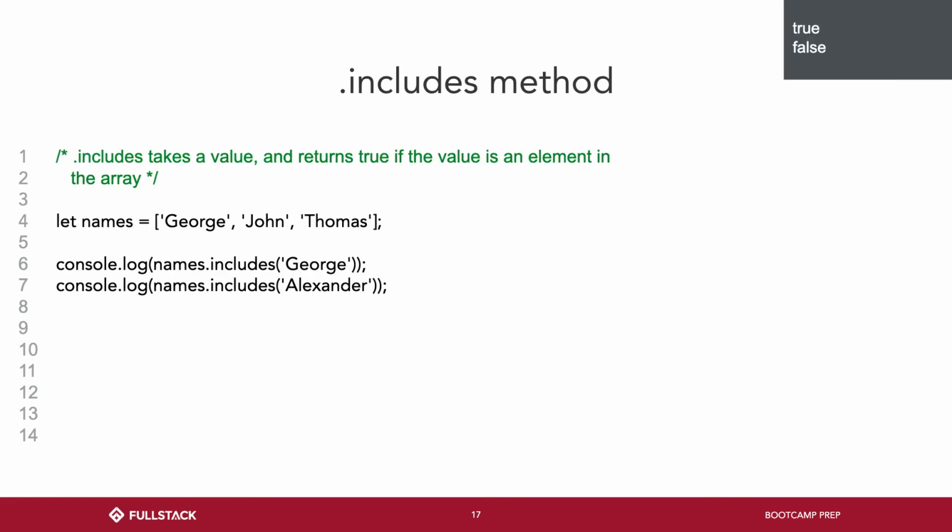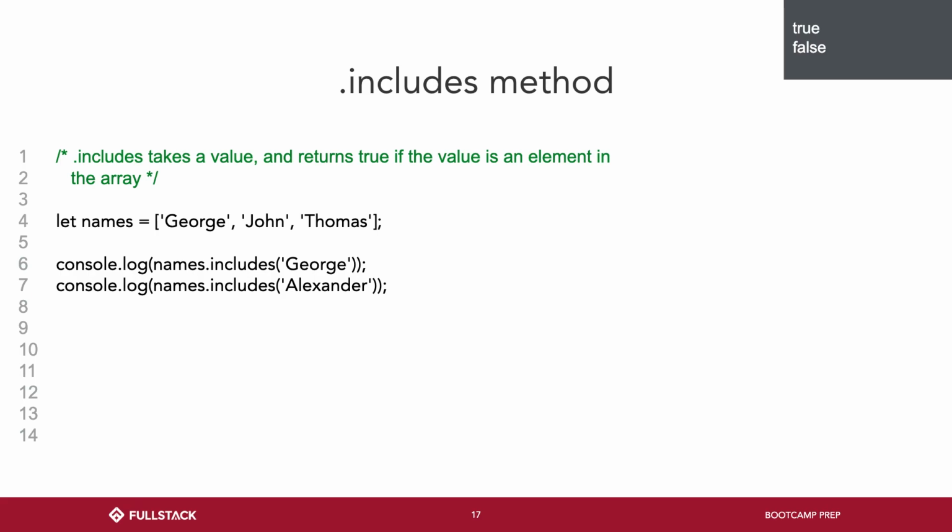Oh, I forgot to show you includes as well. Includes is pretty straightforward though, so let names be George, John, Thomas. names.includes the string George. We get true. names.includes the string Alexander. We get false.